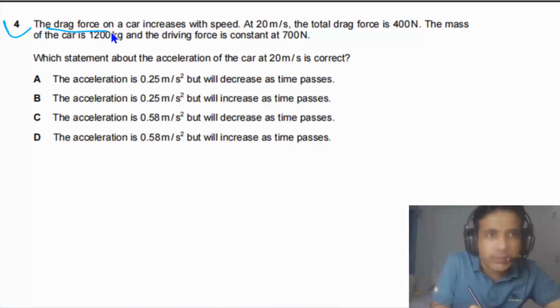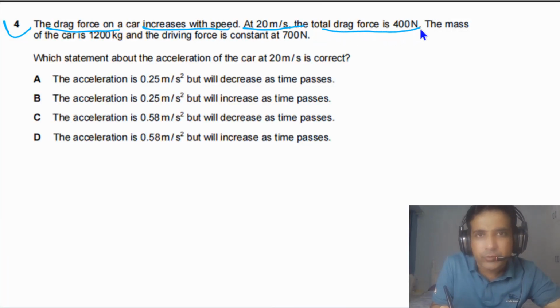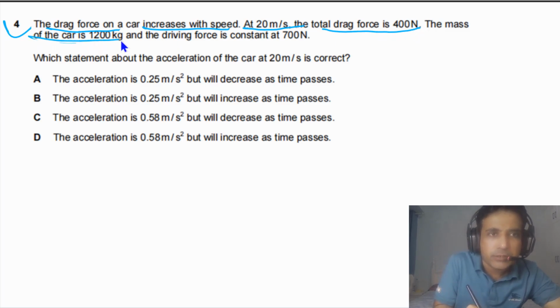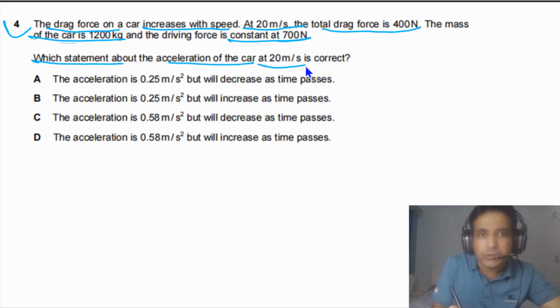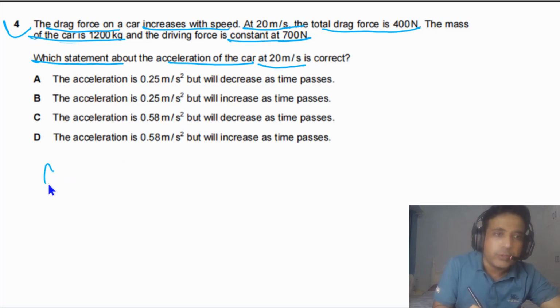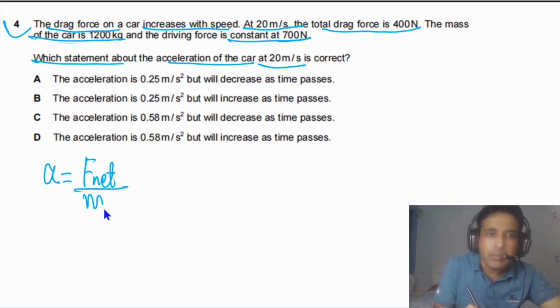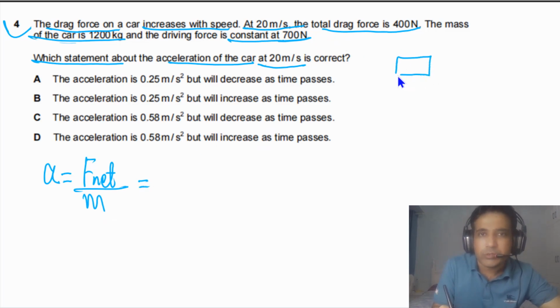Question number 4 says the drag force on a car increases with speed. At 20 meters per second, the total drag force is 400 newtons. The mass of the car is 1200 kg and the driving force is constant, and the driving force is equal to 700 newtons. The question is asking us to find out which statement about the acceleration of the car at 20 meters per second is correct. So first of all, we need to calculate the acceleration of the car. Acceleration of the car will be equal to the net force divided by the mass of the car.